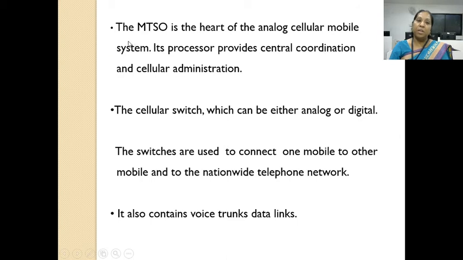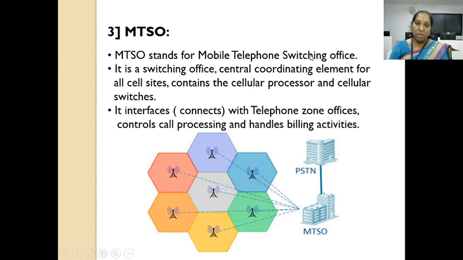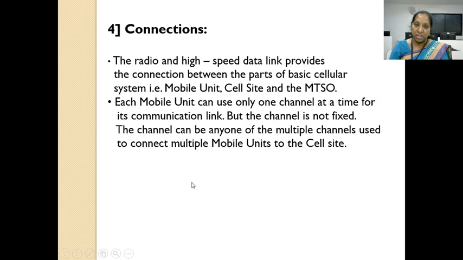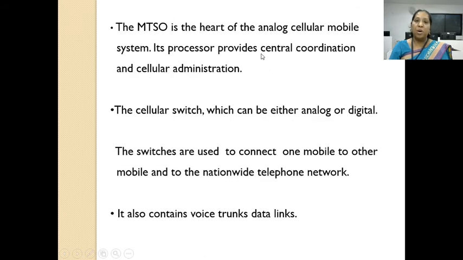MTSO. The MTSO is the heart of the analog cellular system. Means it is the main part of the cellular system. Its processor provides central coordination and cellular administration. I have just told you, central coordination means what? MTSO controls and connects all the cell sites. You can look in the diagram. MTSO controls and connects all the cell sites. That's why it is called central coordination or central coordinating element.